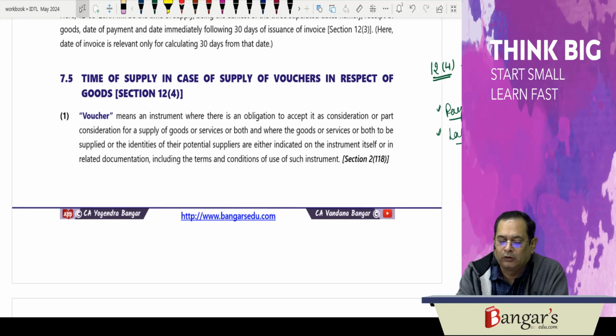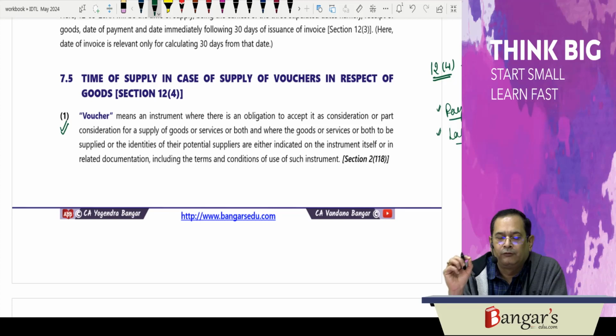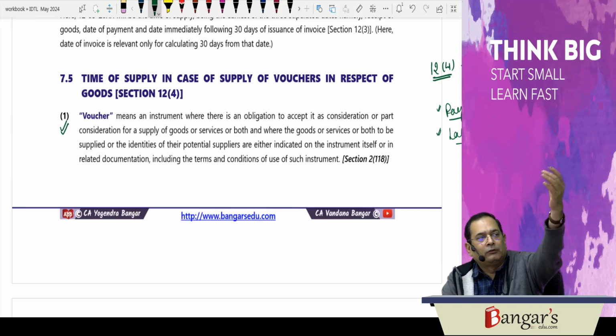And where the goods or services or both to be supplied, or the identities of their potential suppliers, are either indicated on the instrument itself or in the related documentation, including the terms and conditions of use of such instrument, that these goods can be supplied by these manufacturers, these goods can be supplied within this much time limit. Everything is there which may be given in the voucher or in the related documents.